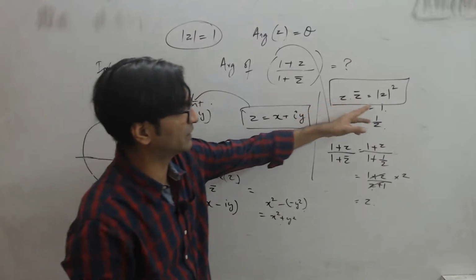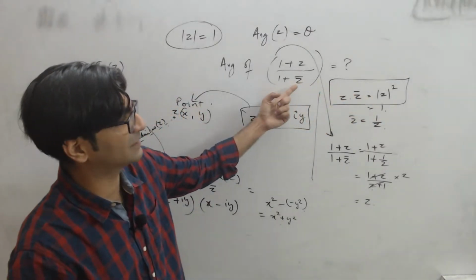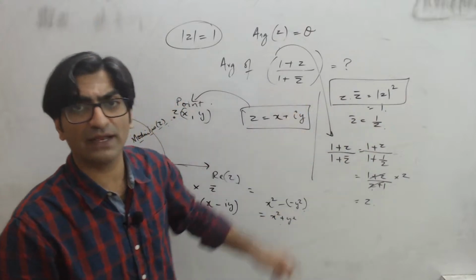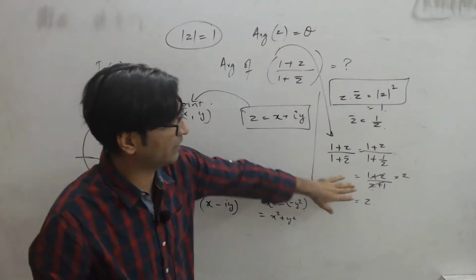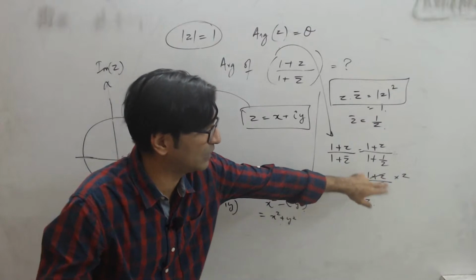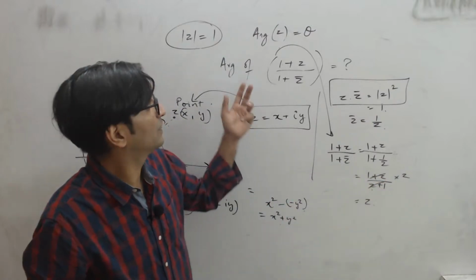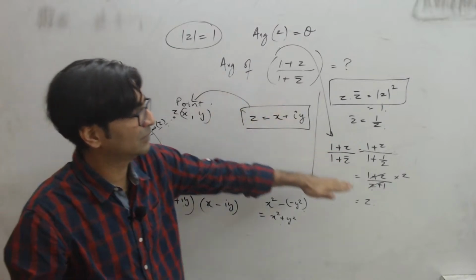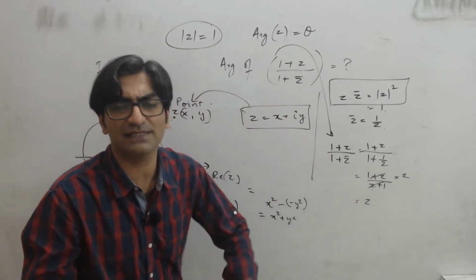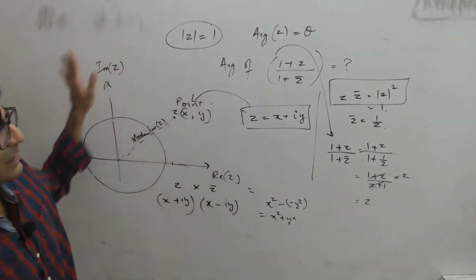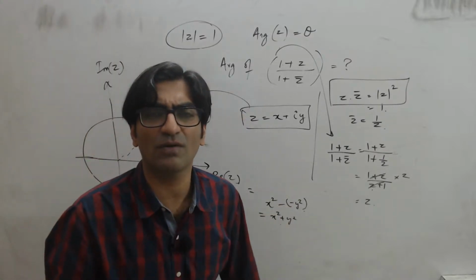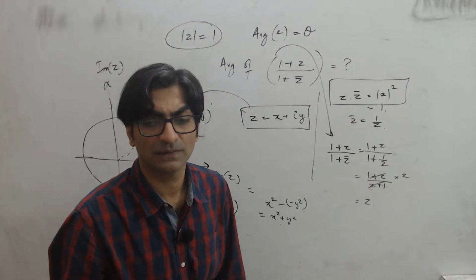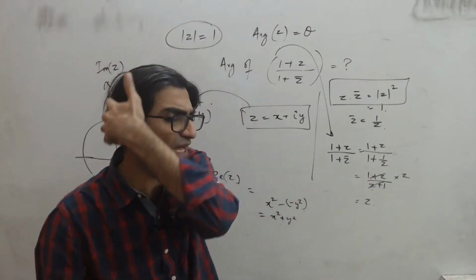And I simply use it to substitute the value of z conjugate as 1 upon z. Put it into the expression, and numerator and denominator will get cancelled out. You'll be left with only z. So if this expression is z, then the question asks me to calculate its argument. So I want the argument of z. Argument of z is theta. That's it. All of this talk about the argand plane and all is not needed in this problem at least. Does that make sense to you, Siddharth?